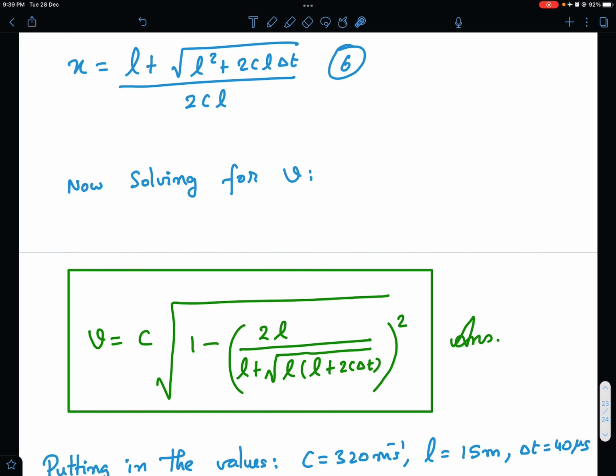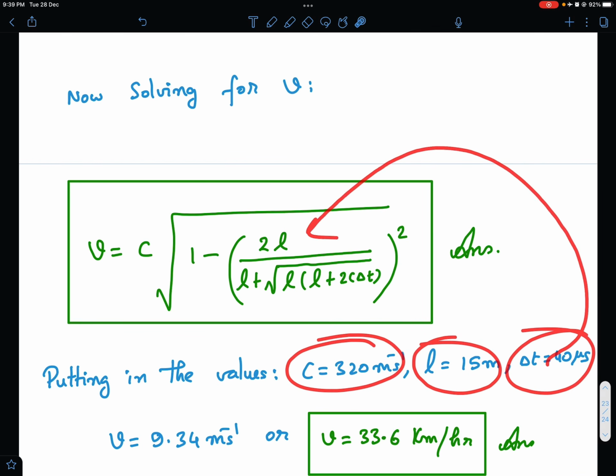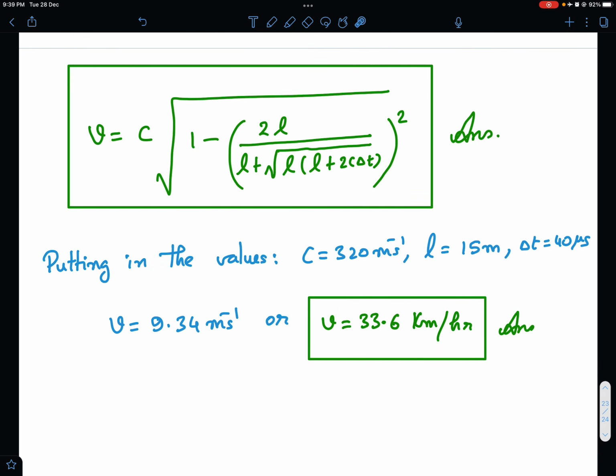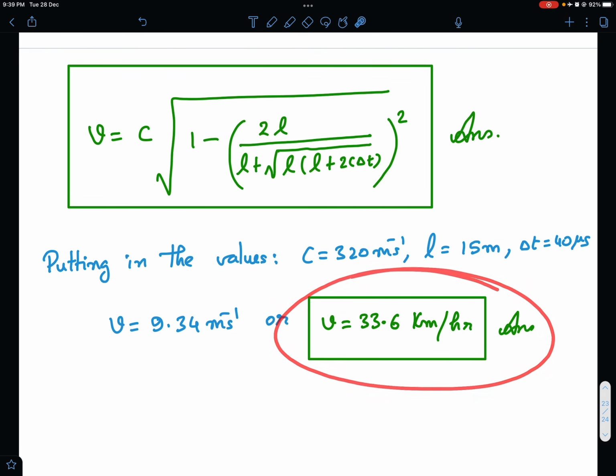Now if you want, we can calculate the numerical value. So c was given to be 320, L was 15 meter and delta t was 40 microsecond. Just substitute in here and you get v is 9.34 meter per second, or if you convert to kilometer per hour, v comes out to be 33.6 kilometer per hour. So that's our final answer. So that was my analysis for this problem from Laszlo Holics, 300 Creative Problems in Physics.